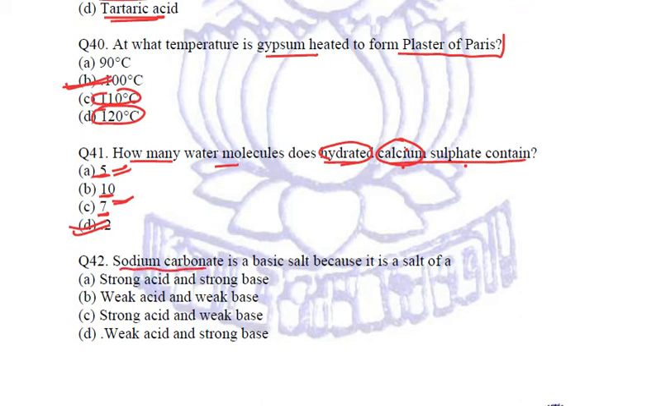Sodium carbonate is a basic salt because it is a salt of... Now it is basic. Whenever a salt is formed, we know a salt is formed by reacting an acid and a base. If both of them are strong, a neutral salt is formed. If both of them are weak, a neutral salt is formed. If the acid is strong and the base is weak, an acidic salt is formed. And now because we are being given a basic salt, that means the base is strong and the acid is weak.